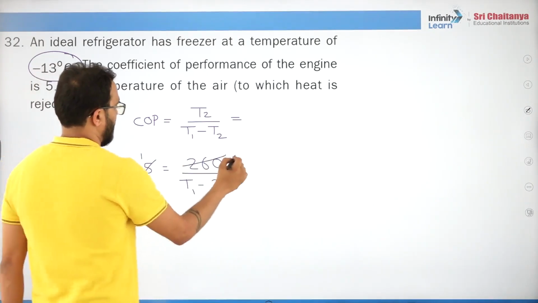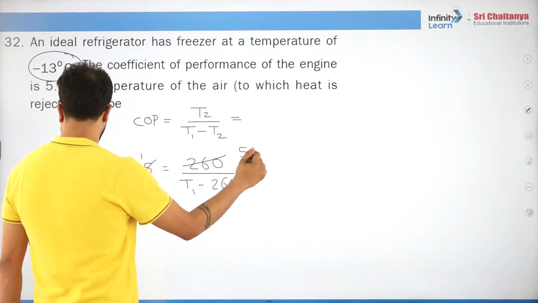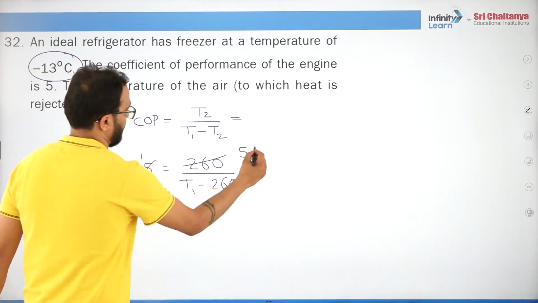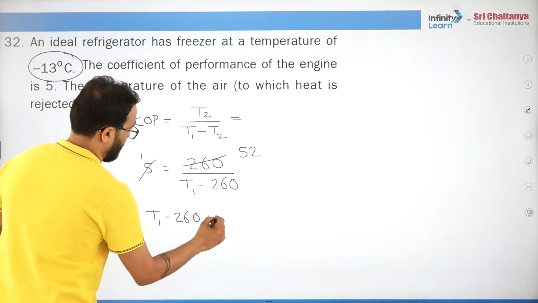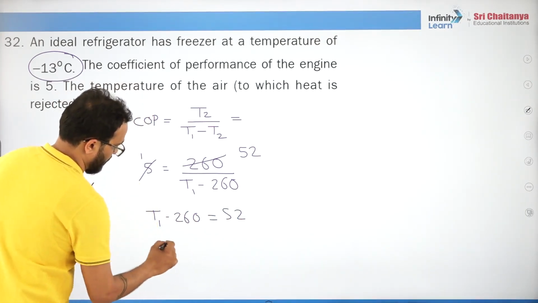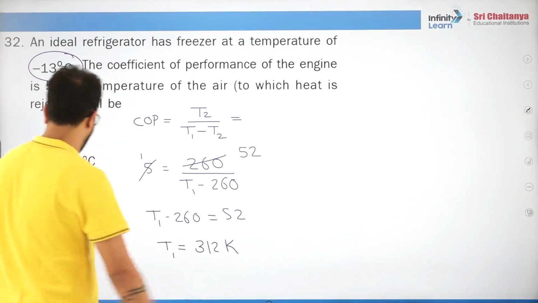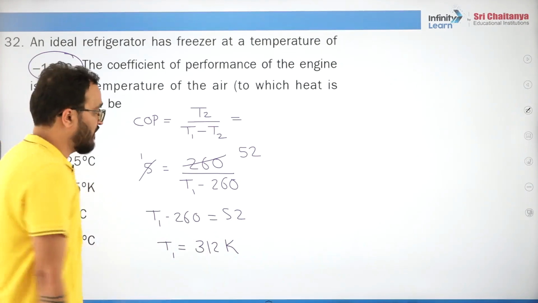5 times 5 is 25, 5 times 2 is 10, so 5 times 52 is... okay, 52. So T1 minus 260 is equal to 52. So T1 will be 312 Kelvin, but we need to answer in terms of degree centigrade. So 312 minus 273.